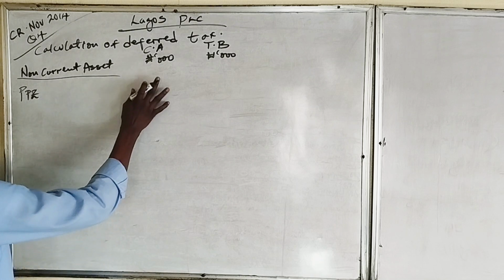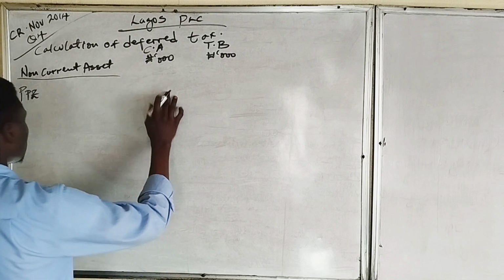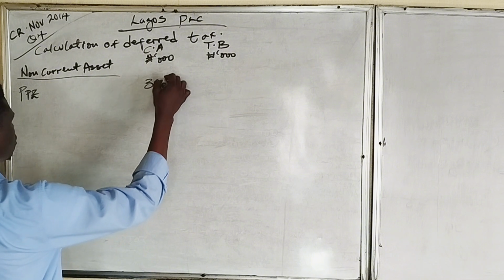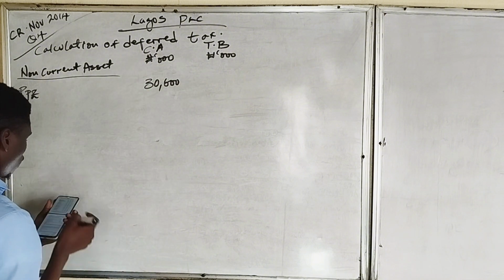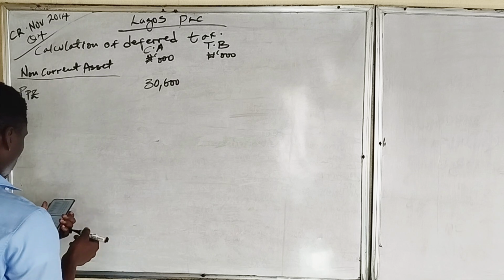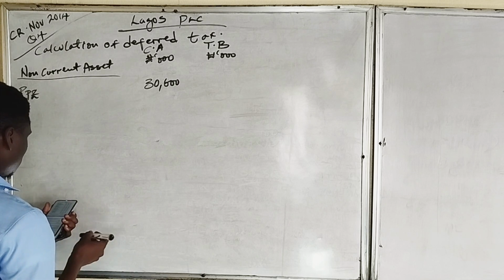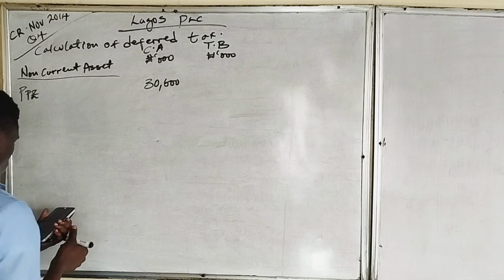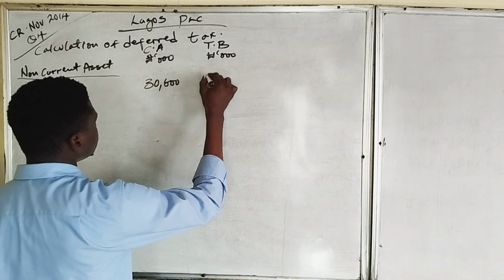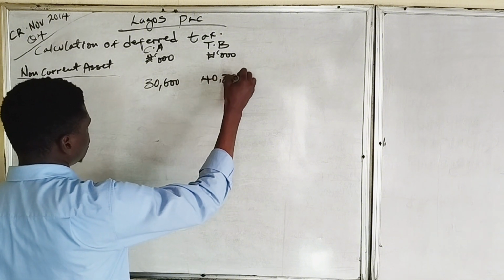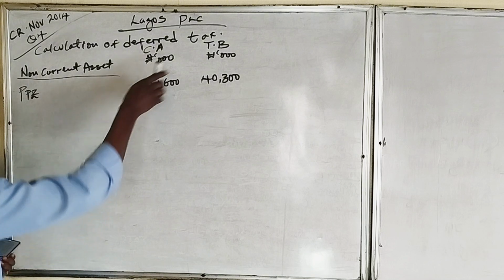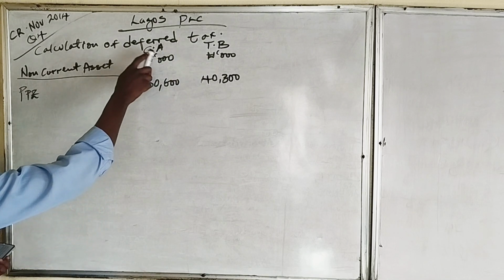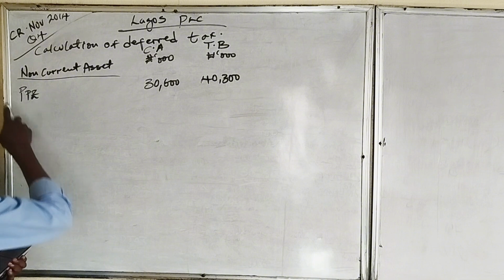So that is also what we will include. For 2013, we have 30,600,000, while the tax written down value for PPE as at 31st December 2013 is 40,300,000.